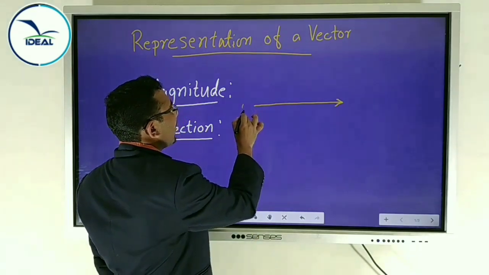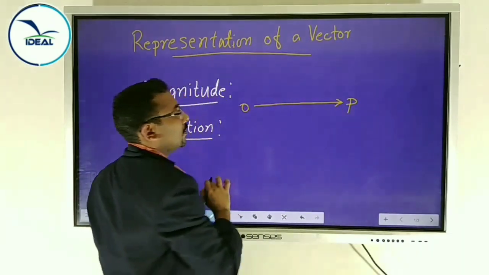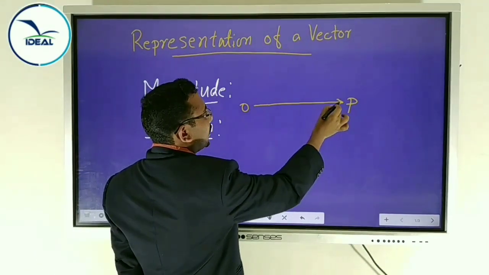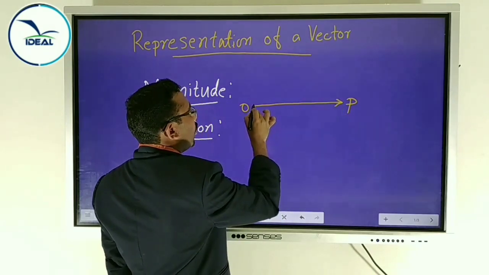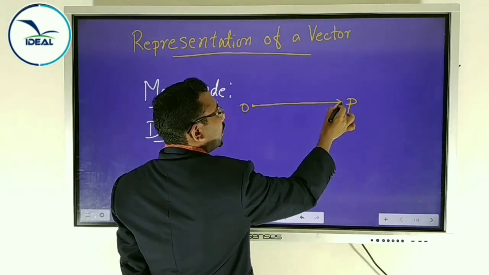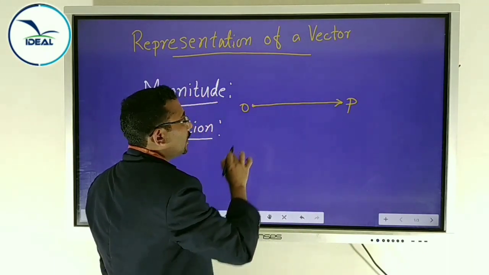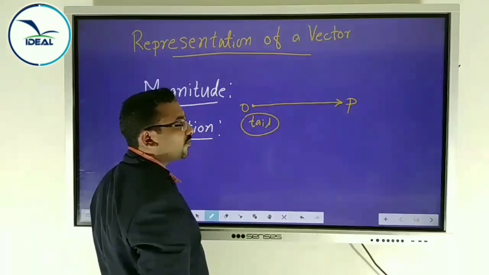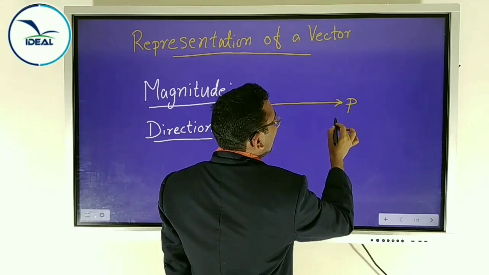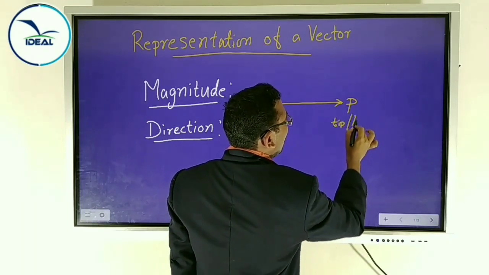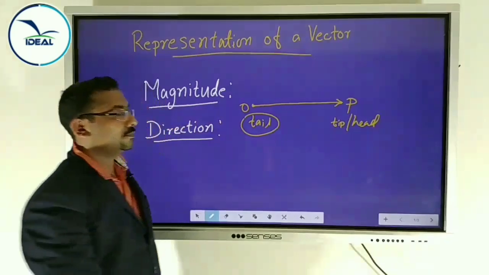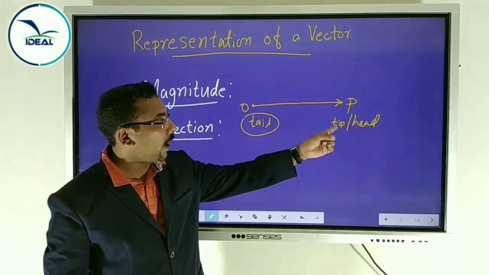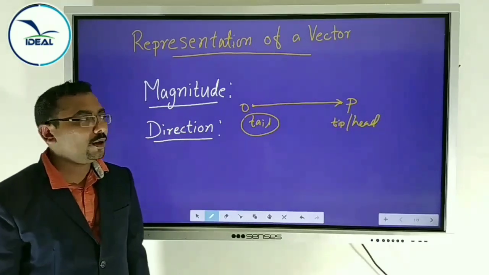For example, this is a vector OP. This vector OP has a straight line, and this straight line has one origin and one head, the arrowhead. The origin is called the tail of the vector, and the arrowhead is called the tip or head of the vector. A vector has two parts, the origin called the tail and the arrowhead called the tip or head.